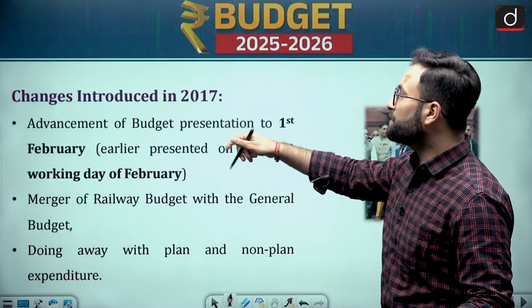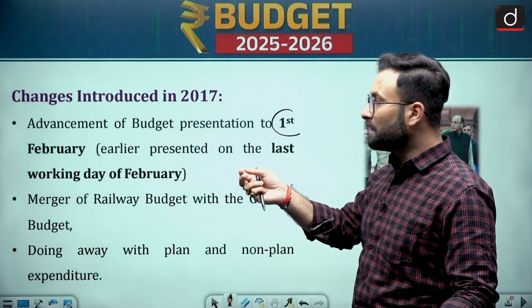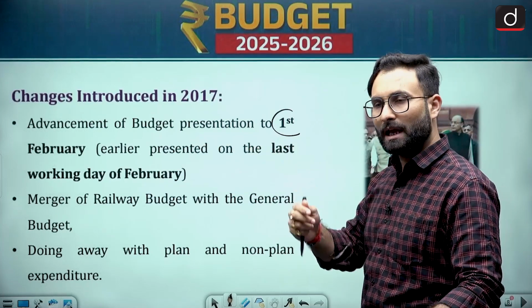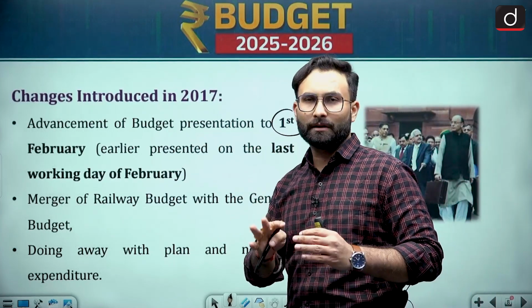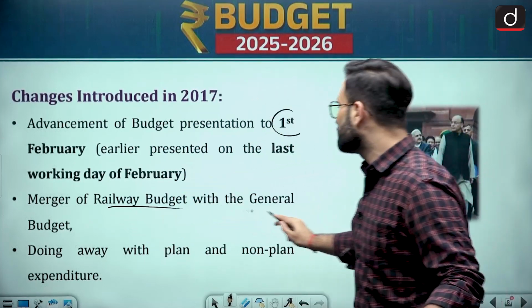Advancement of the budget presentation to the 1st of February. Earlier it used to be presented on the last working day of February. Now they have advanced it by nearly a month. Okay, so that is there. Coming to the next one, merger of the railway budget with the general budget.